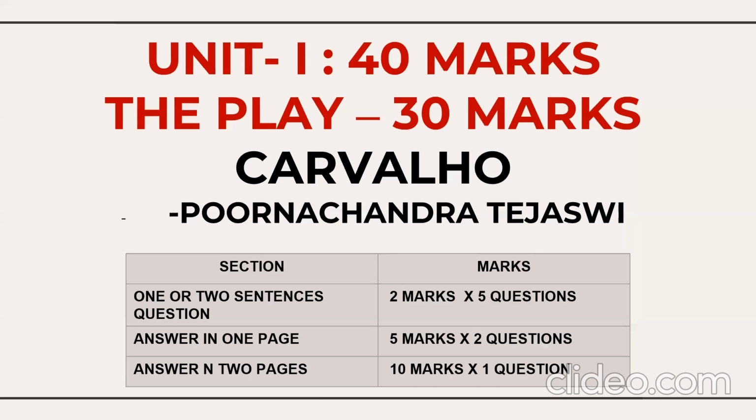So let's begin. Unit 1 has the weightage of 40 marks, and it consists of the novella Carvalho, and the poems and the TED Talks. The novella has the weightage of 30 marks, and from this novella there will be three types of questions: 2 marks, 5 questions; 5 marks, 2 questions; and 10 marks, 1 question. Kindly note it. This is the way the questions will be asked here, 2 marks 5 questions with choice, 5 marks 2 questions with choice, and 10 marks 1 question.